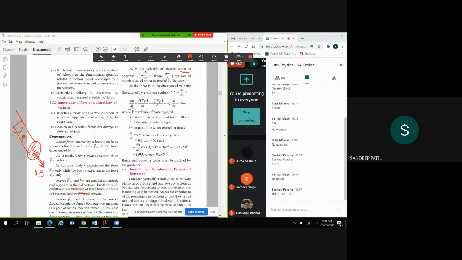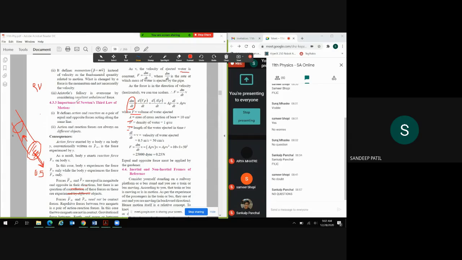So what is dm by dt? dm by dt is nothing but d(V rho) by dt, because mass, right? What is mass here? That is water, right? Rho into V, where V is the volume of water ejected, A is the cross sectional area, rho is the density of water, and l is the length of water ejected in time t.